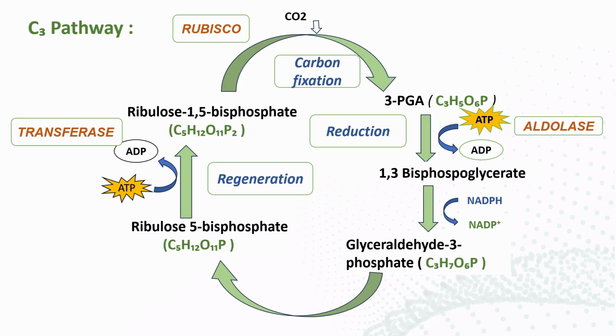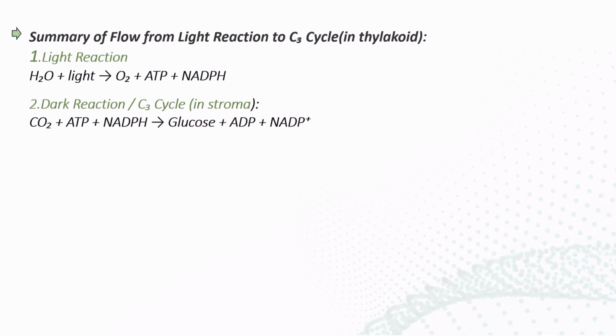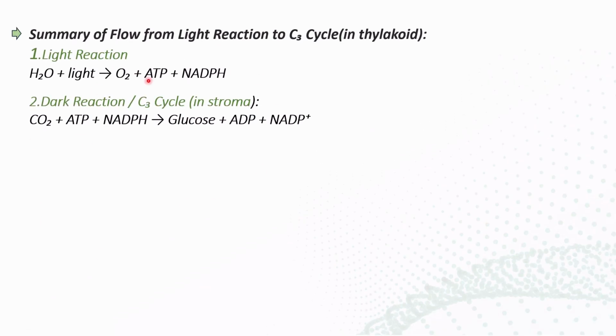Next we'll go on with the summary of the flow of reaction. Now the light reaction and C3 cycle are completed. In the light reaction, H2O molecules in the presence of sunlight go on with the light reaction and form ATP, NADPH and some O2 molecules.